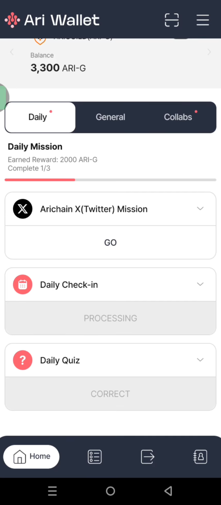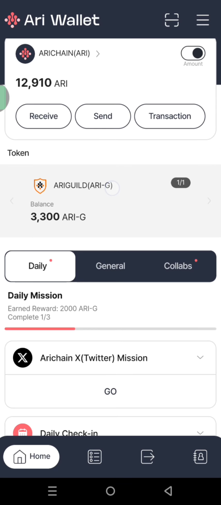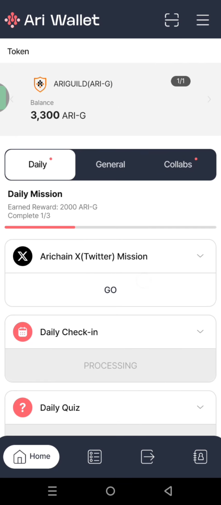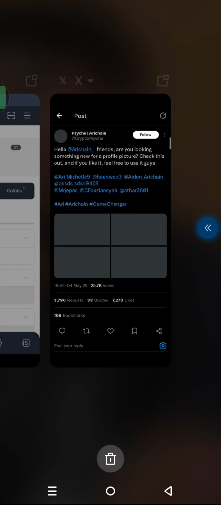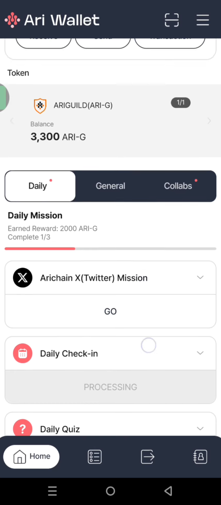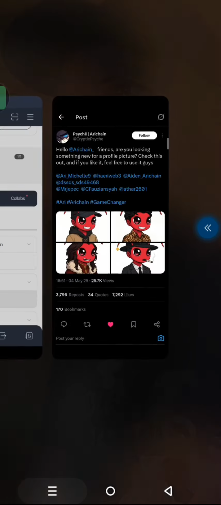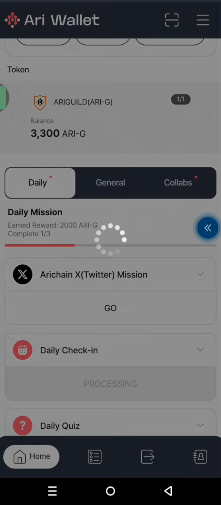The next thing is to make sure that we earn our RG right here. It's very important. I've discussed that with you in my previous video. So you just click on the X video and it will take you to X. You can react to that post or repost, and then just come back and refresh. You see it didn't add up, so I'm going to react. Let's react and go back, and once we react and go back, you can see token coins has already been distributed. So it's like they have already given me.